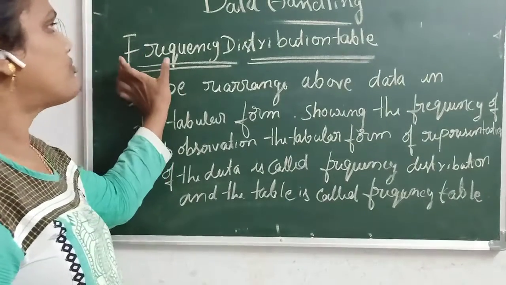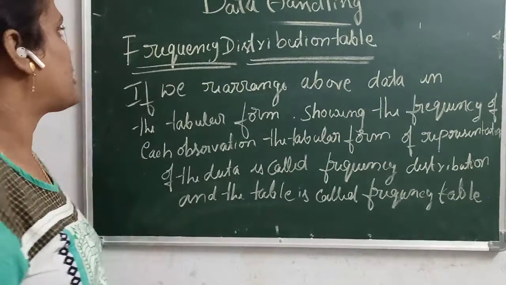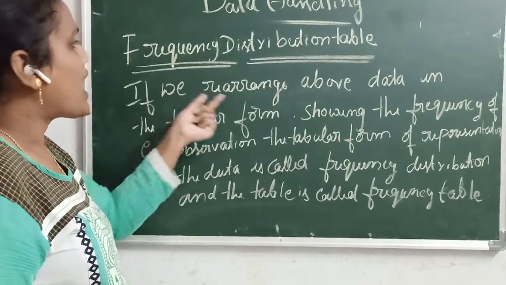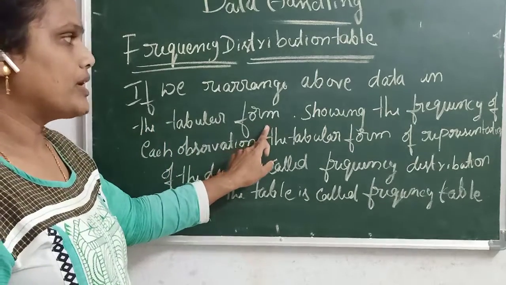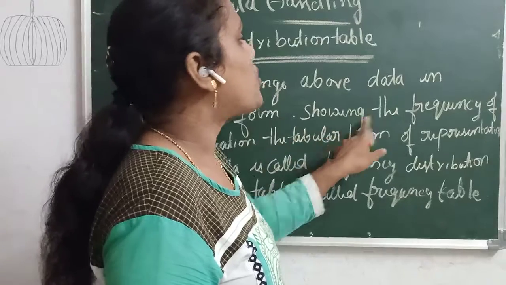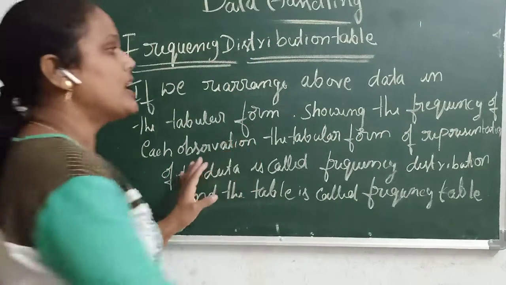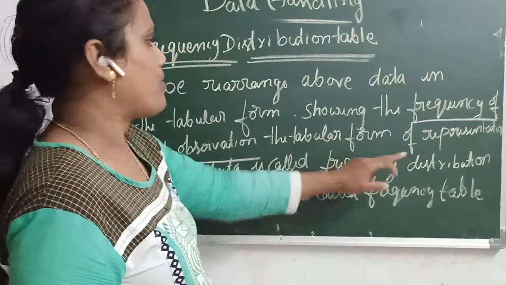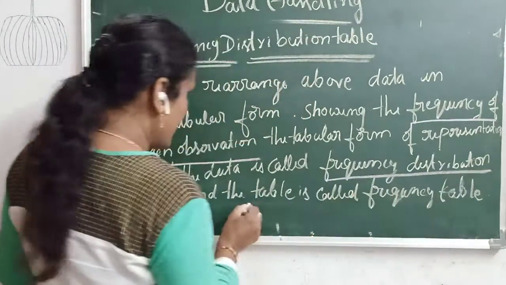So next is a frequency distribution table. What is a frequency distribution table? This is also one table only. If we rearrange the data in tabular form, showing the frequency of each observation, the tabular form of the representation of data is called a frequency distribution table.